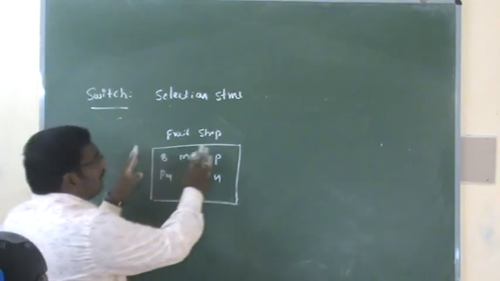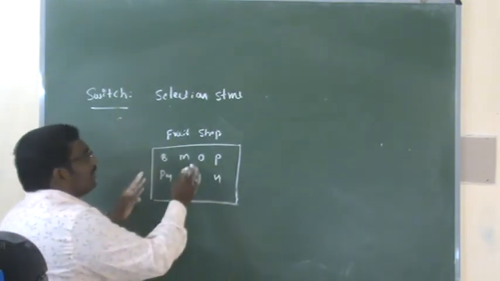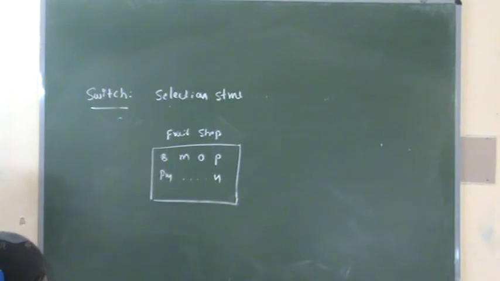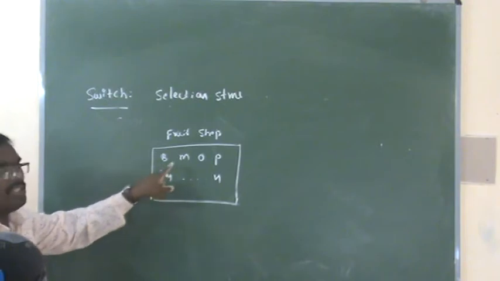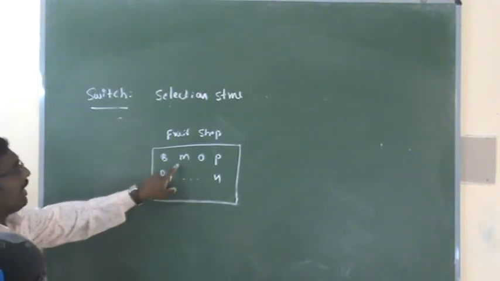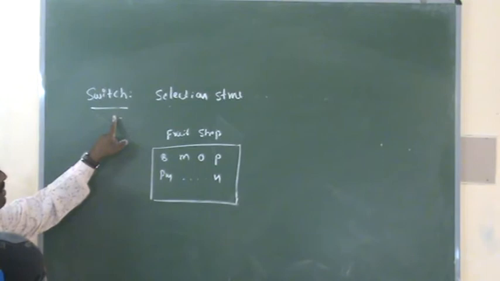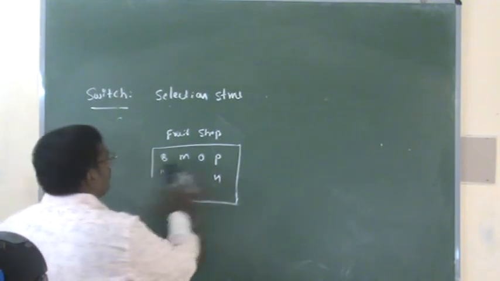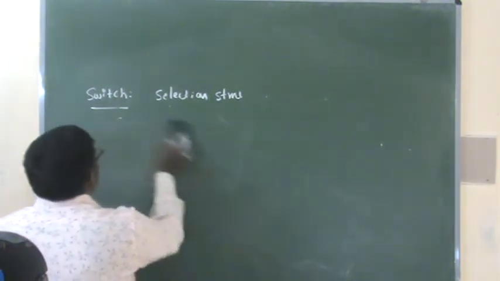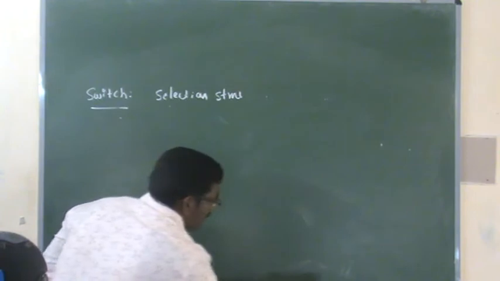Out of n number of fruits, we can choose any fruit. Out of n number of options, we can choose any one option. Like that also in the switch statement, we have n number of options. Among n number of options, we can choose any one option as an operation.